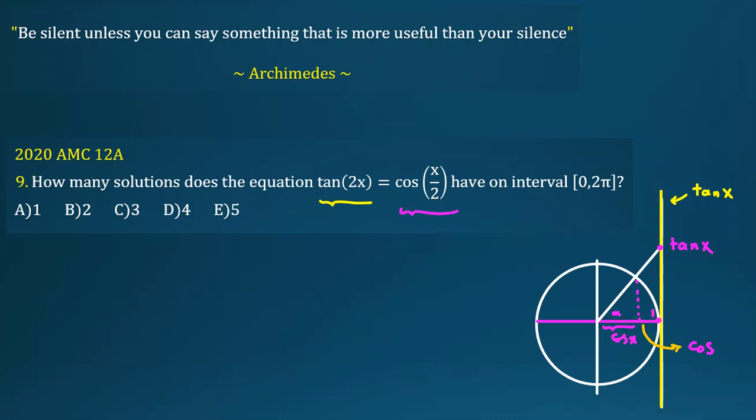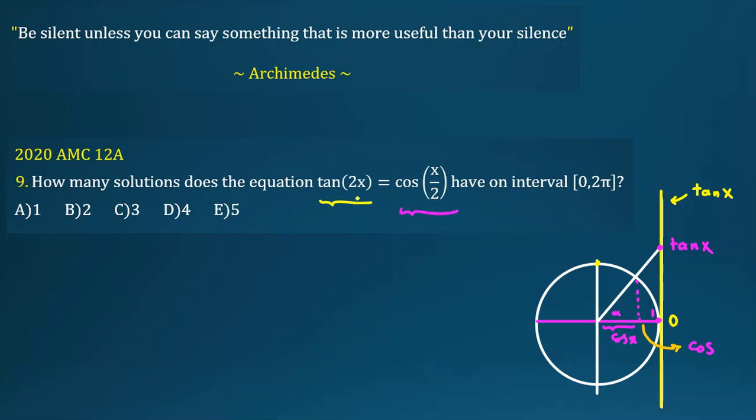So if alpha is 0, tangent is 0, cos is 1. If it is pi over 2, this line is parallel to the tangent line, undefined or infinity, they don't have any intersection with the yellow line, but cos will be 0 here.